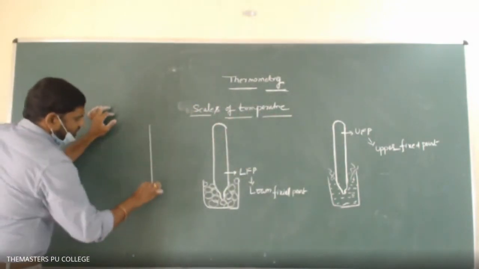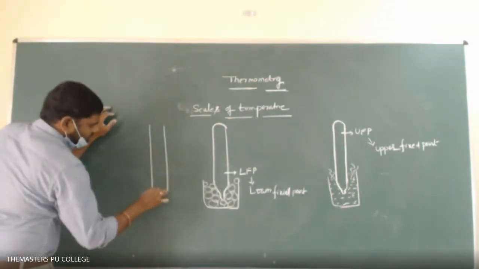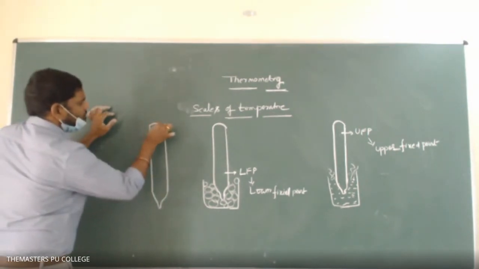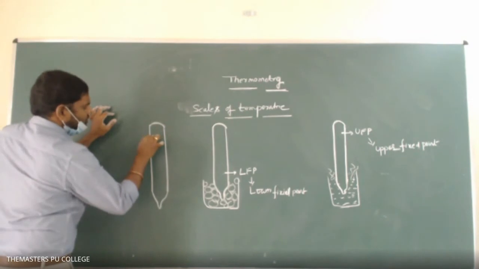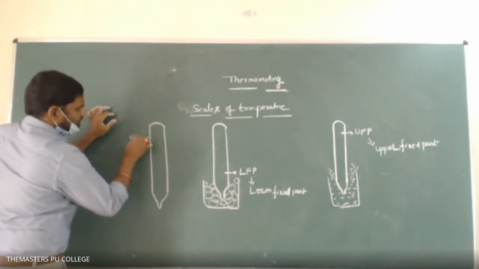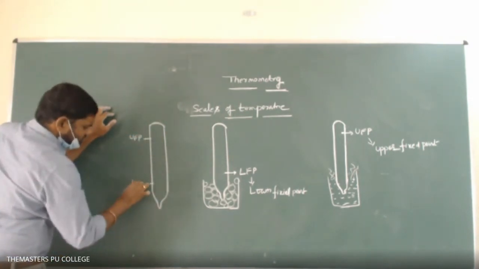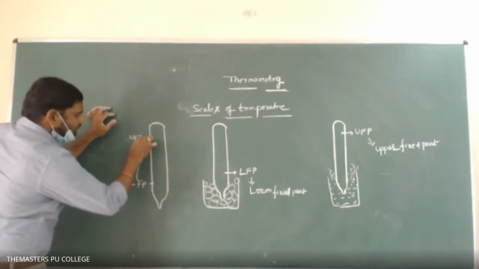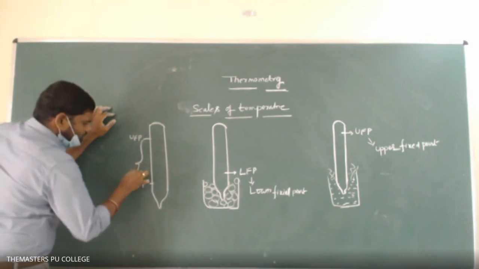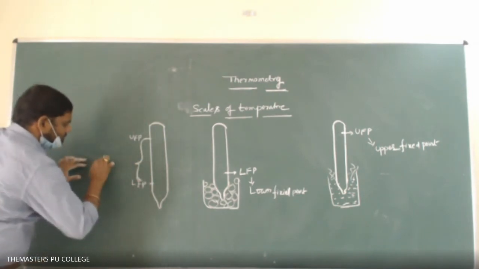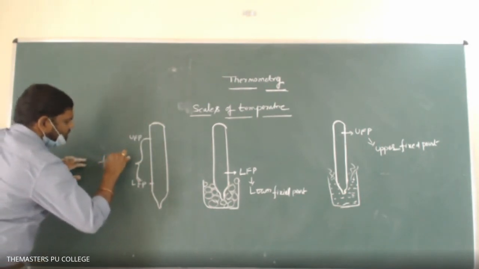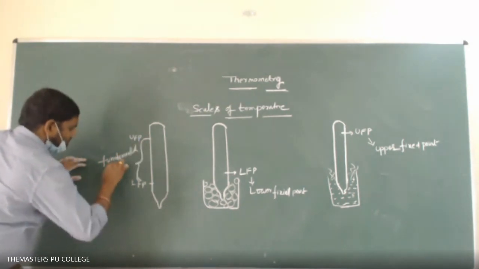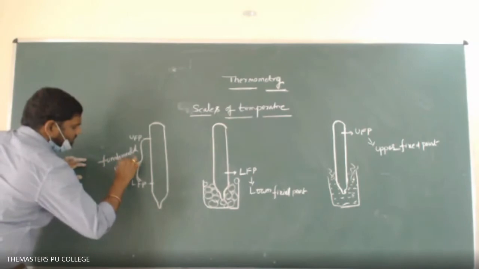Then the gap between the lower fixed point and upper fixed point, for example this is UFP and this is LFP, is called the fundamental interval.